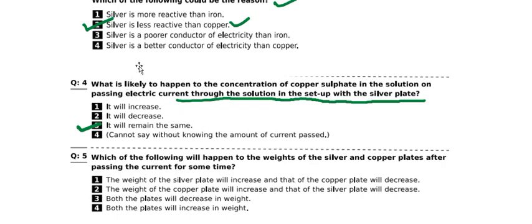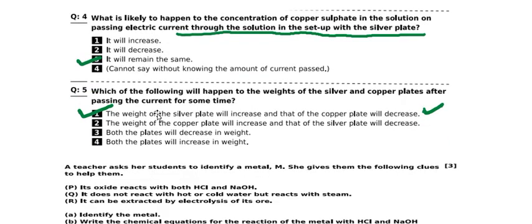Question number 5. Which of the following will happen to the weight of the silver and copper plates after passing the current for some time? Now we have 4 options. We choose the correct option. What should be the correct option for this question? So I go with 1. The weight of the silver plate will increase and that of the copper plate will decrease. This is the correct option for question number 5.